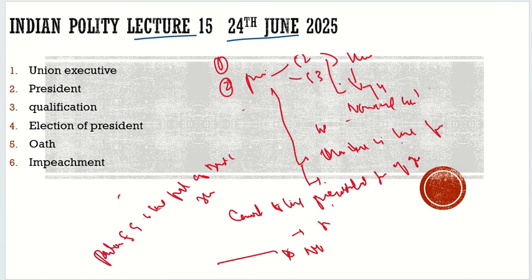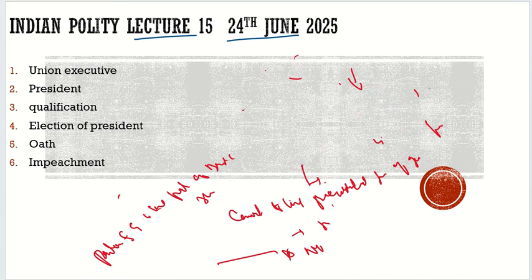We cannot change it. But if the government changes it, they can bring in the amendment, then the case will go to the court, and the courts may decide that it may not be the basic structure. They may give a different verdict with respect to that. But with the present constitution and the present verdicts of the judiciary, it is established that it is the basic structure and it cannot be changed. Now let's move to another topic, which is the election of the president. Let's try to understand the election of the president. So far, I guess everything is very much clear.